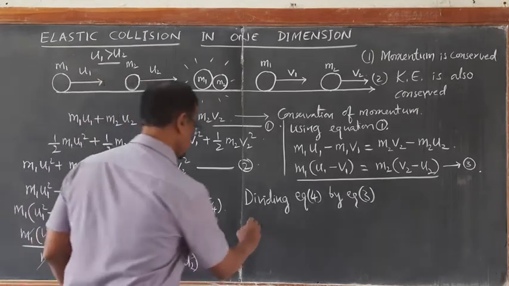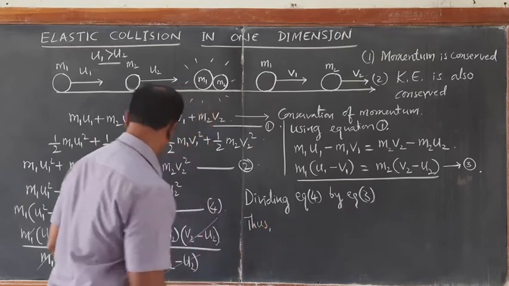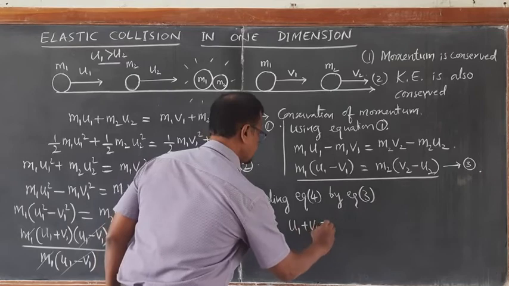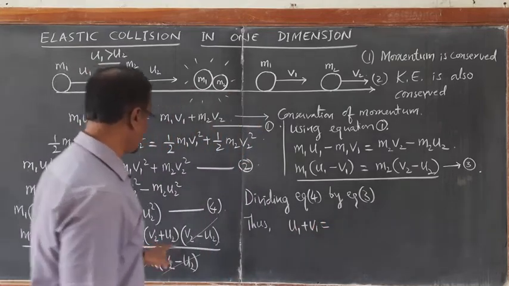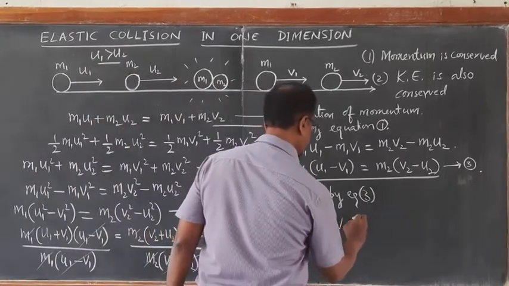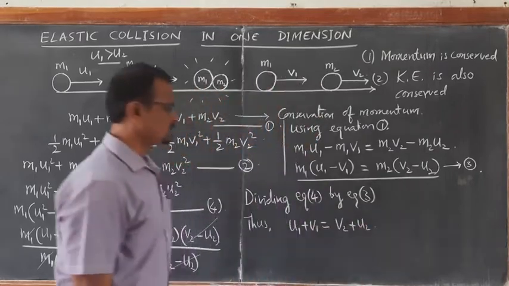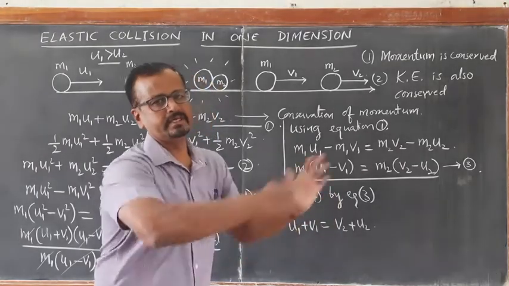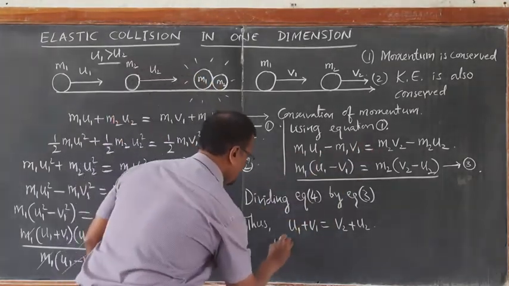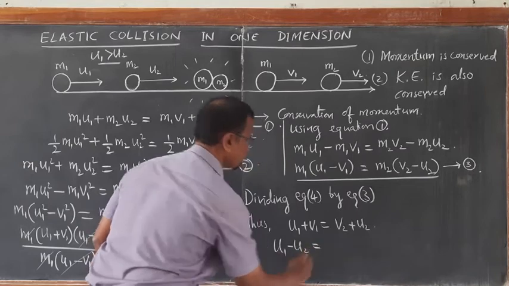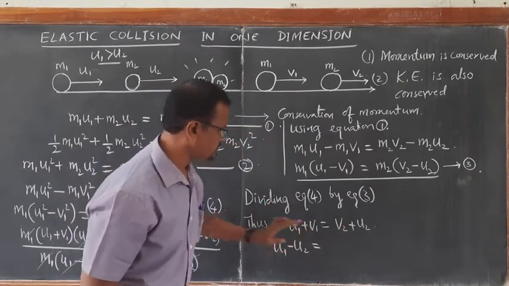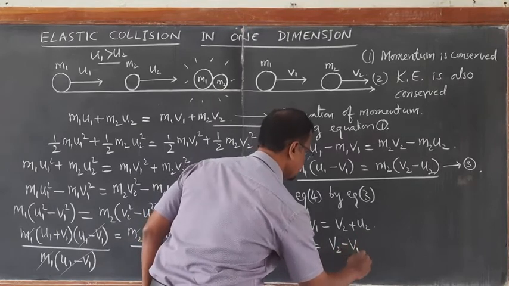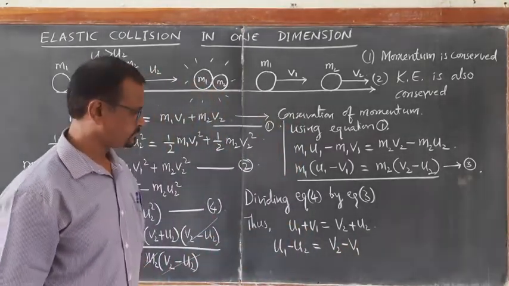Thus we get the result u1 plus v1 is equal to v2 plus u2. So this I will modify. I will bring u's on one side, v's on another side. So u1 minus u2 becomes equal to v2 minus v1.